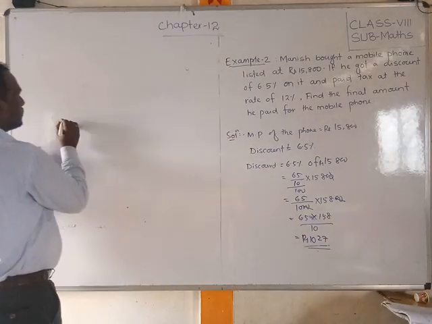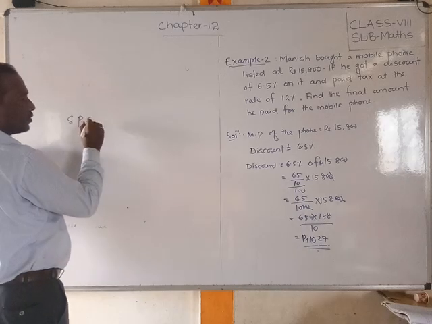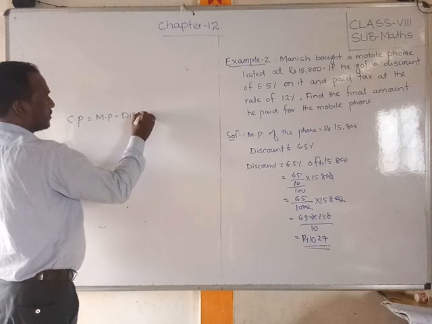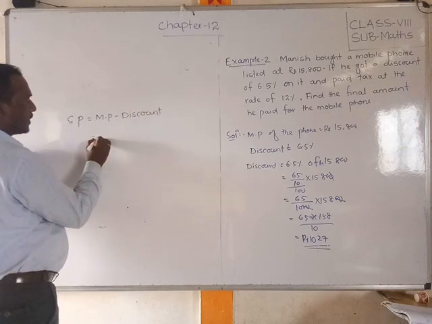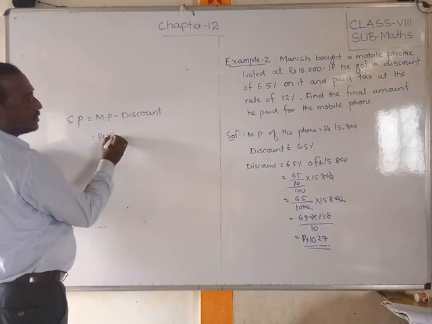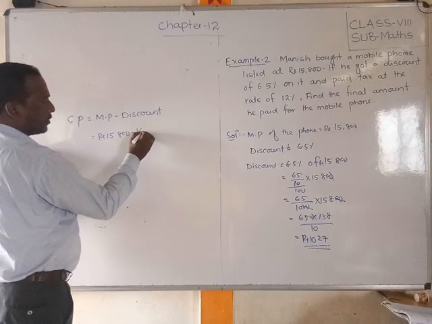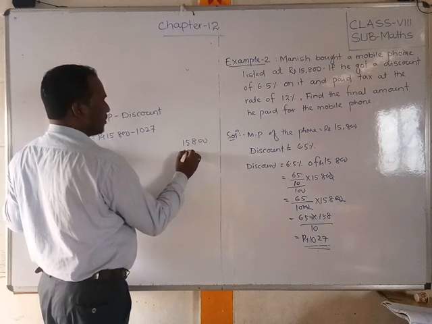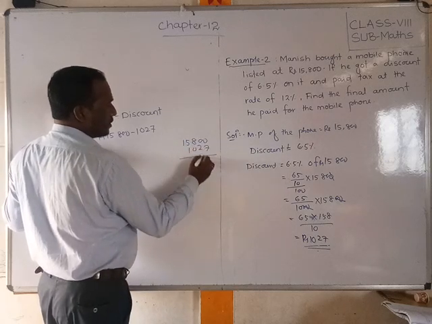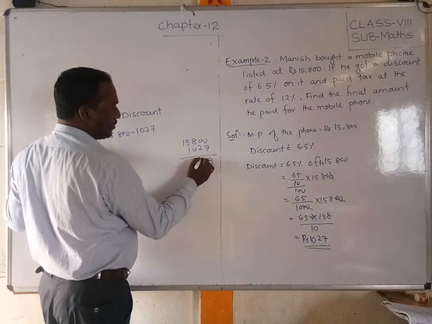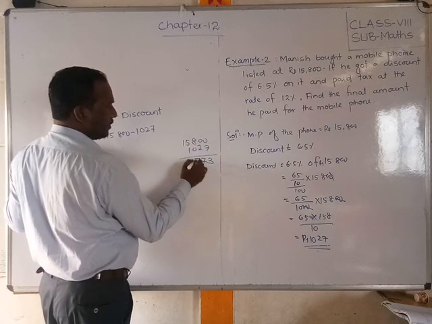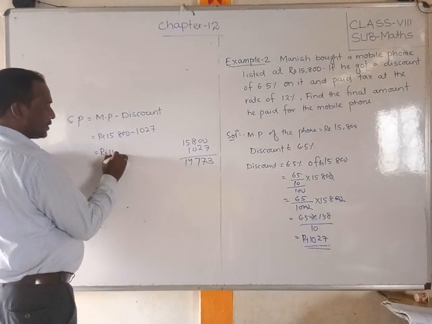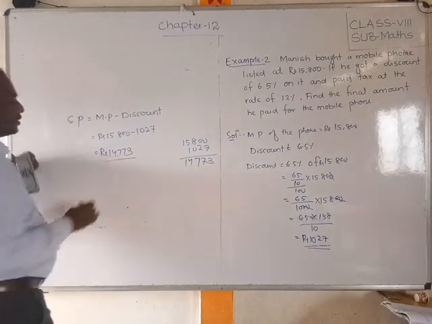So then what is the selling price we can find out? The selling price is equal to mark price minus discount. Mark price how much, friends? 15,800 minus 1027. Subtract 15,800 minus 1027. 3 9 9 7 7 7 4, 14,773. This is the selling price.